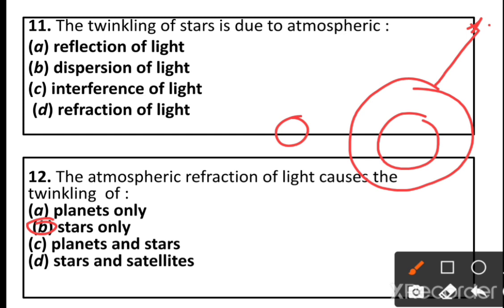When it enters into the atmosphere, it is refracted, and sometimes we receive more light and sometimes we receive less light. Due to the bright and dim, the stars appear to twinkle. But in planets, we receive the same amount of light. So the planets do not twinkle. So the atmospheric refraction of light causes only the stars to twinkle.